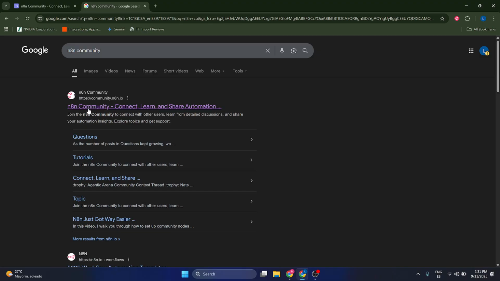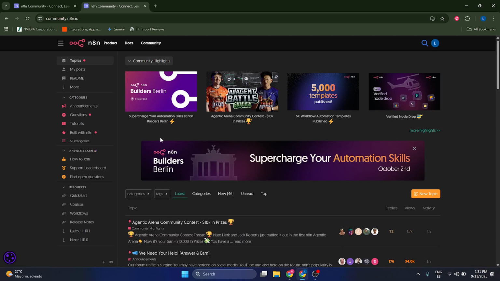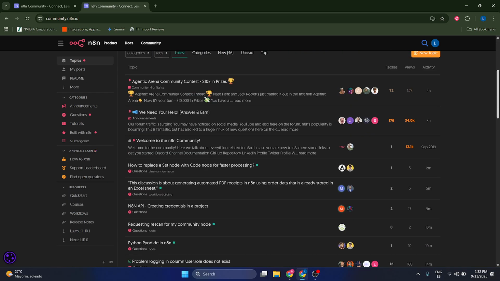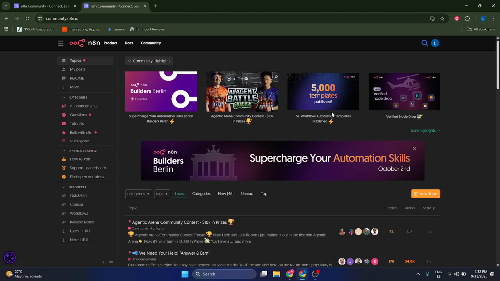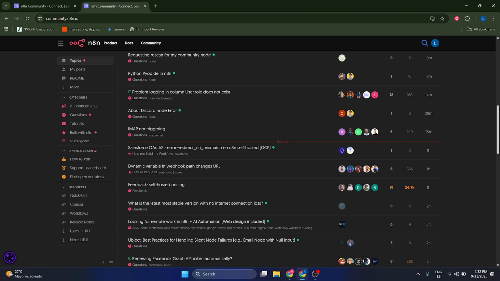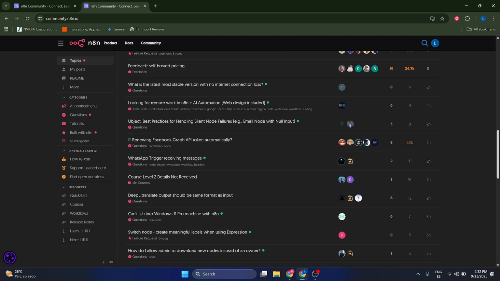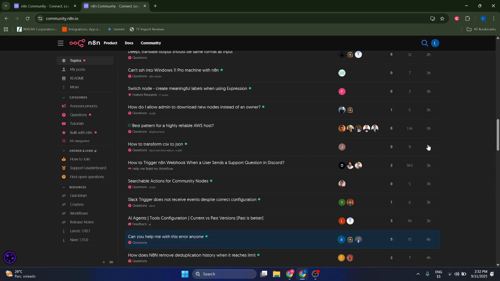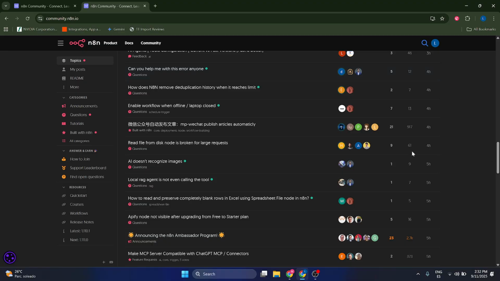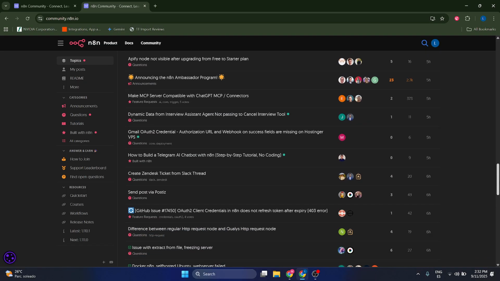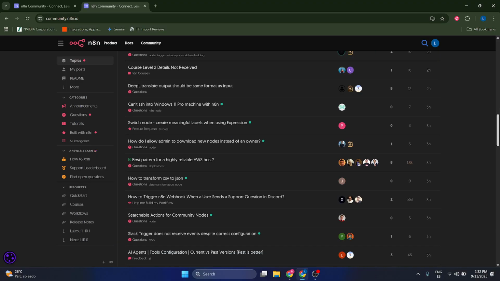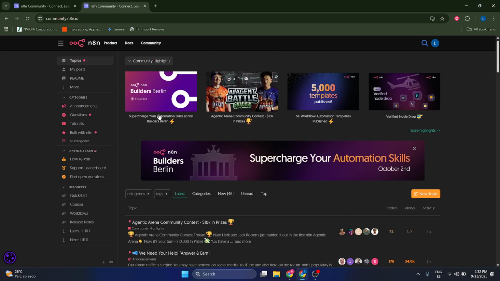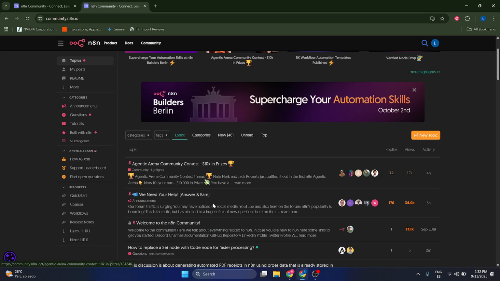What this is going to allow you to do basically, if we click in here, is to connect, to share, and to learn from people that are already using n8n. They might be proficient at it, and might want to teach something about it that you might not know. And also you can ask different questions if you have any doubts on how n8n works. Okay, so this is kind of a forum. Now, the good thing about this community is that it actually has prizes, which is what I'm going to show you later.